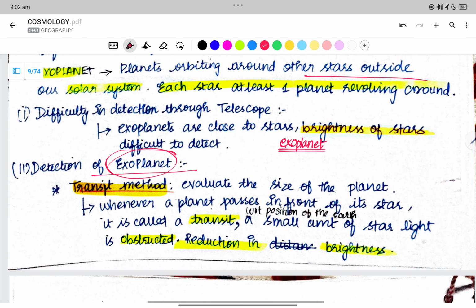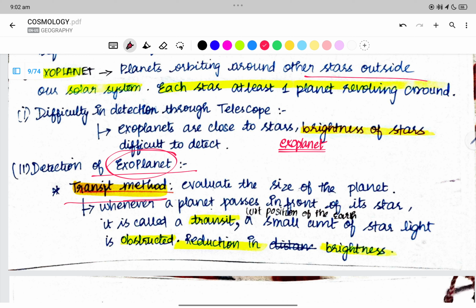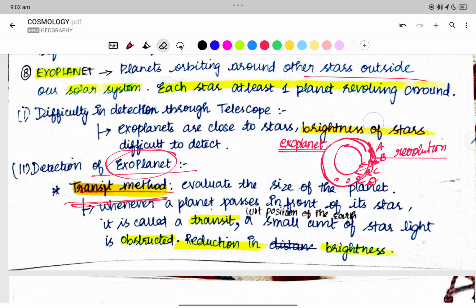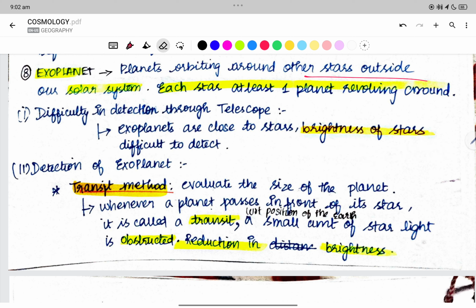The first one is the transit method. Now we have a star. The planet is revolving around the star, right? This planet must revolve. So initially it is in position A. It moves to positions B, C, D with respect to its rotation and revolution time period, right? Mercury takes 88 days to revolve around the Sun, whereas Earth takes 365 days, right? So this planet is revolving around the star.